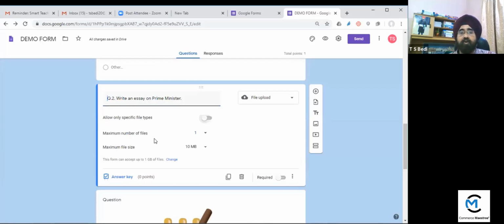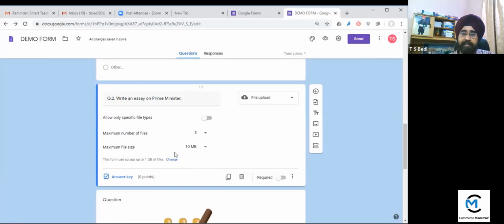So whenever he wants to upload a file, if you limit it to 1, then he can upload only 1 file. He will not be able to upload the next file. So if you click here, you can give the option of uploading 5 or 10 files. It's better to give it 5.